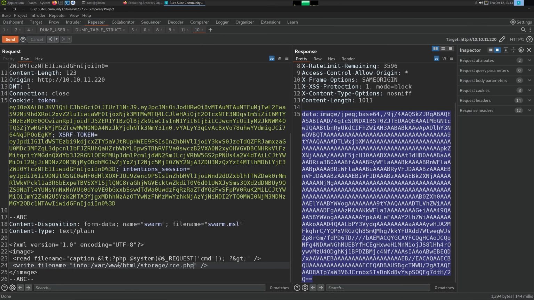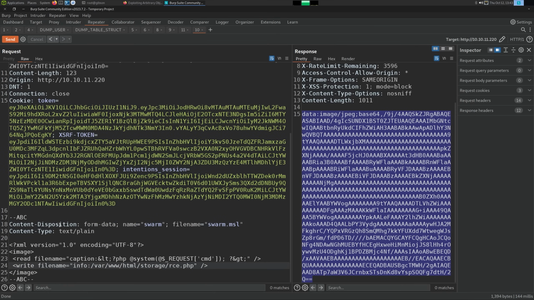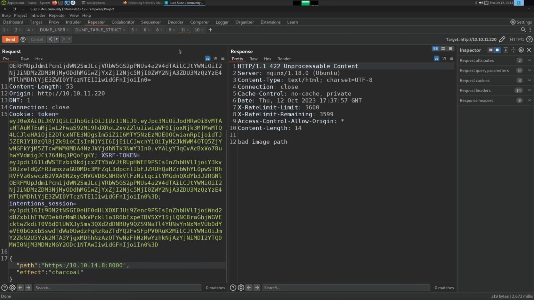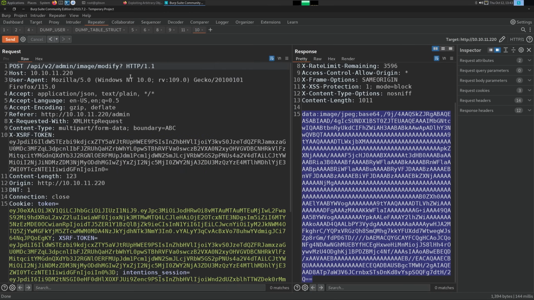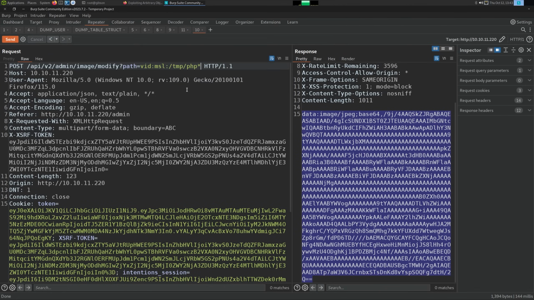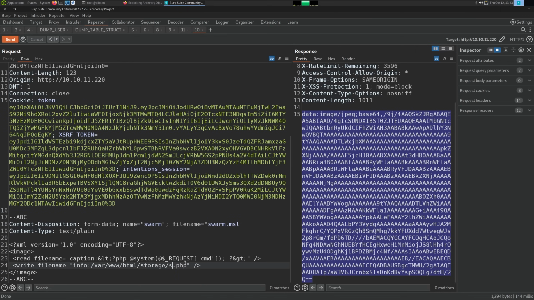So we send that, and then we're going to need to send 2 parameters. And Laravel by default, even if it's a post request, will accept parameters in the header. So you can just do it this way. So path is equal to vid MSL like this, and scope is equal to charcoal, I guess. Was it scope? No, it was effect. And I'm going to call it shell actually.